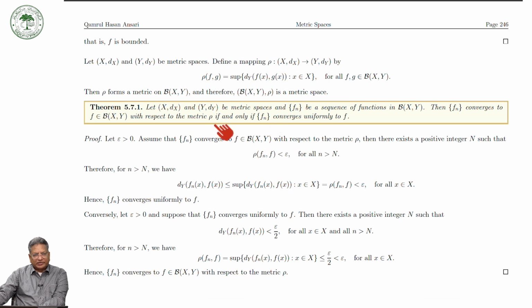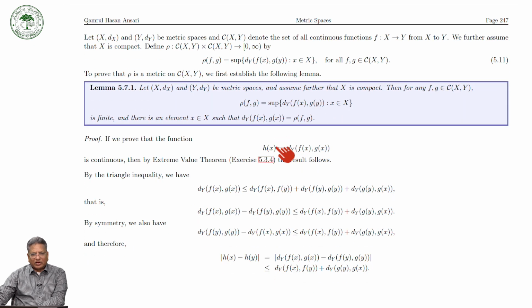And we proved that if Fn is a sequence of bounded functions from X to Y, then Fn converges to f with respect to this metric if and only if Fn converges uniformly to f. And we also proved this result.